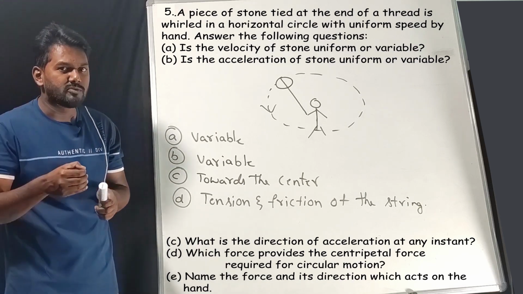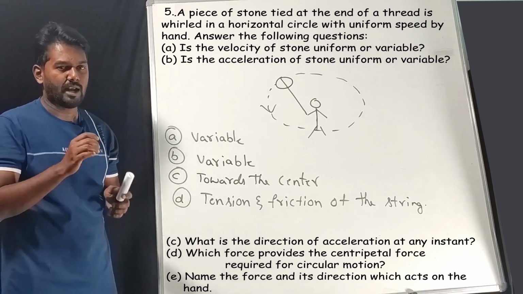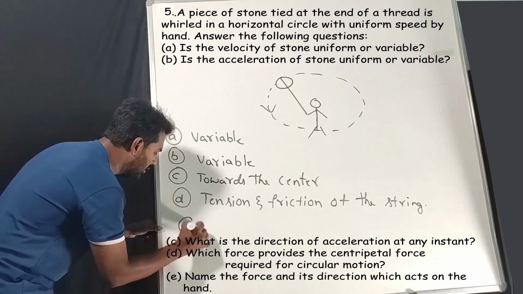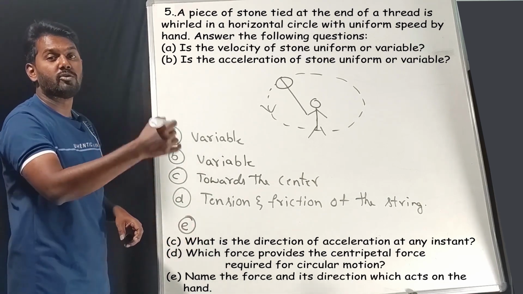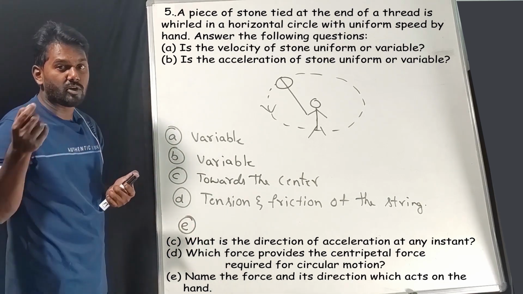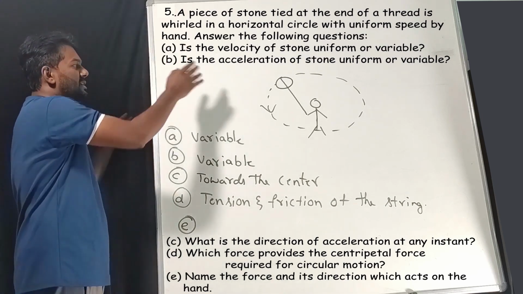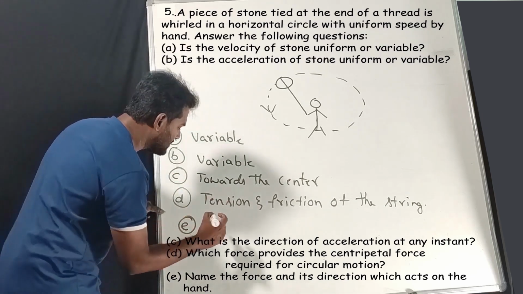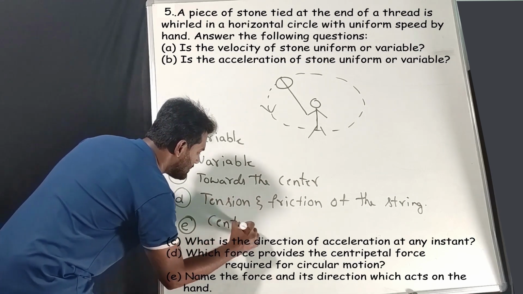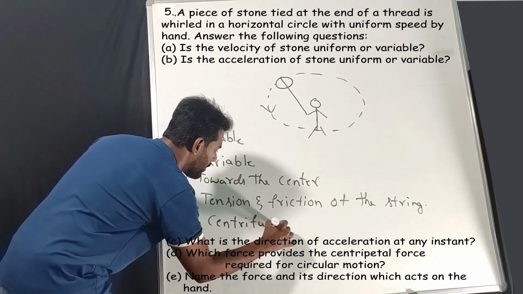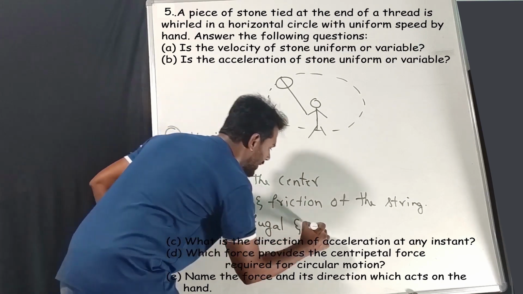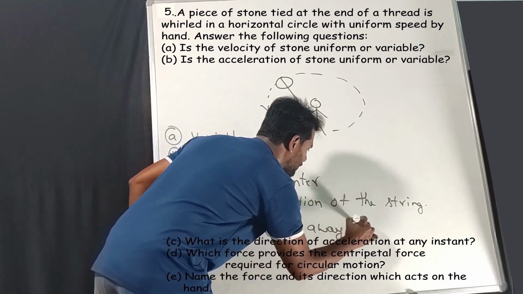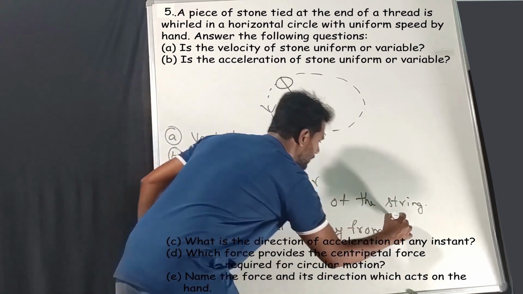Centrifugal force will be acting on the hand. So the answer for the fifth one is centrifugal force, and the direction of centrifugal force will be away from the center of this circular path.